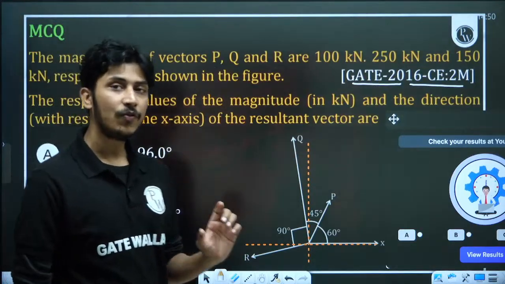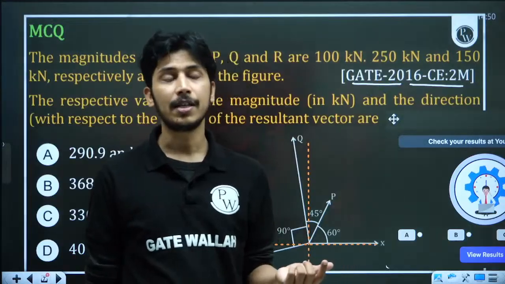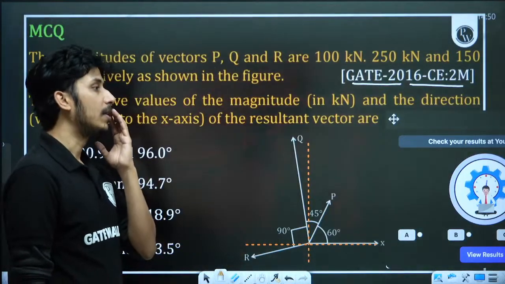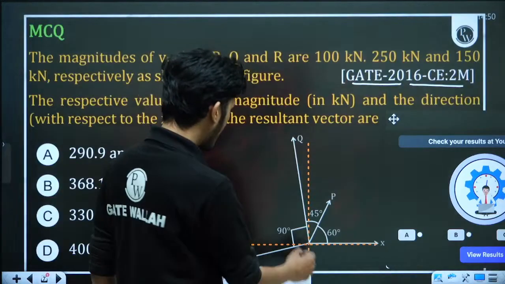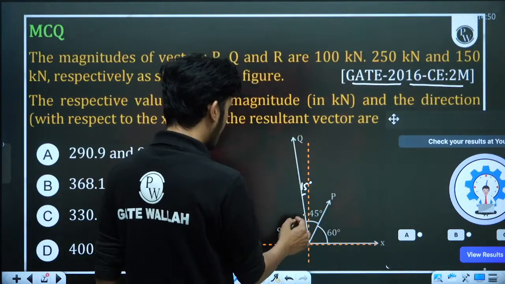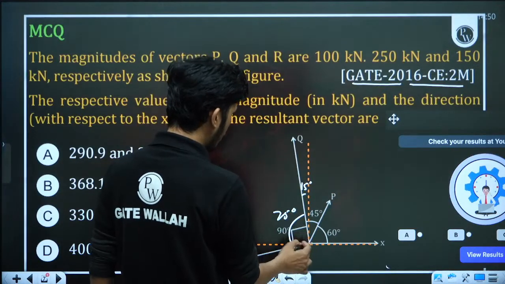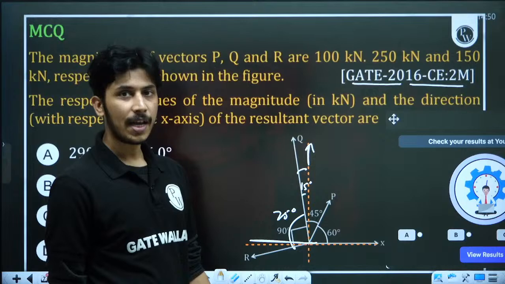Because sin 105 is also sin 15. Sorry, not sin 15. It is sin 105 is actually sin 75. Because this angle is 75 here. This is 15 degree. Am I right? Yes. And this is 75. So what will be the angle? Sin 75 will be in this direction. So we can directly write down by sin 105 also.